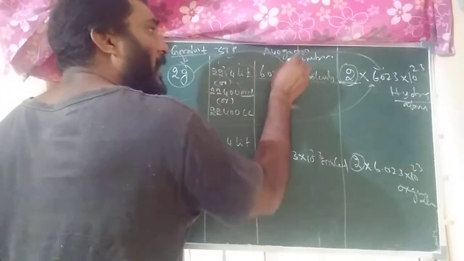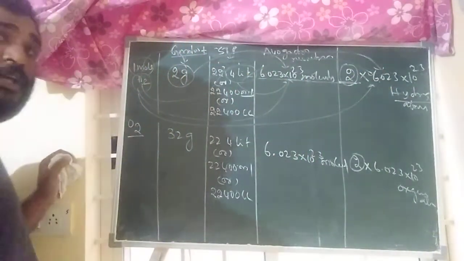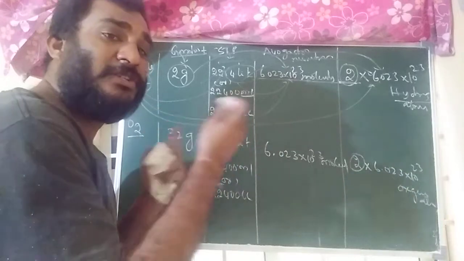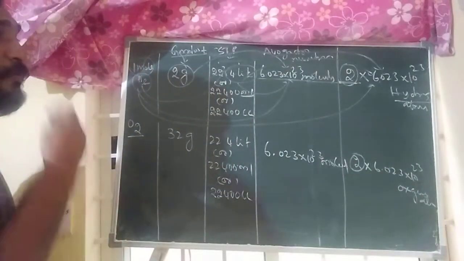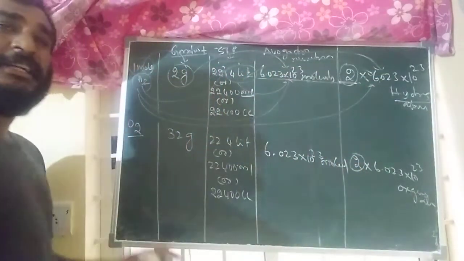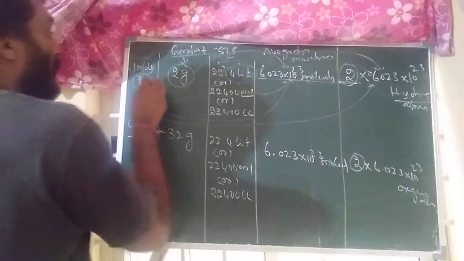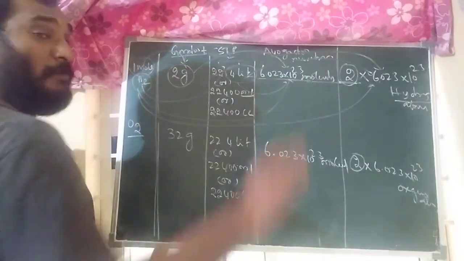STP condition, Avogadro number relation, STP condition, number of atoms relation. So these types of relation questions they will ask. That is most important. That's why if you are clear on this chart, definitely you can answer any questions. Sure, I can give assurance you can solve all types of questions.